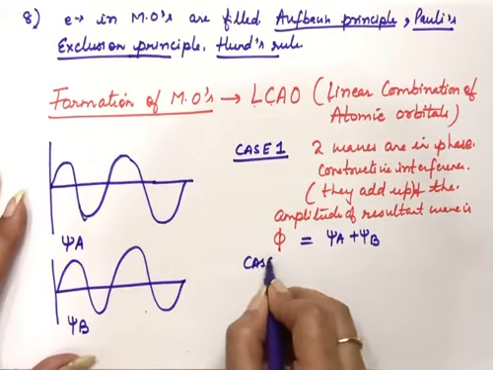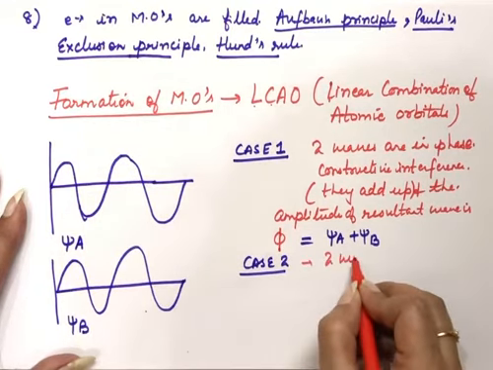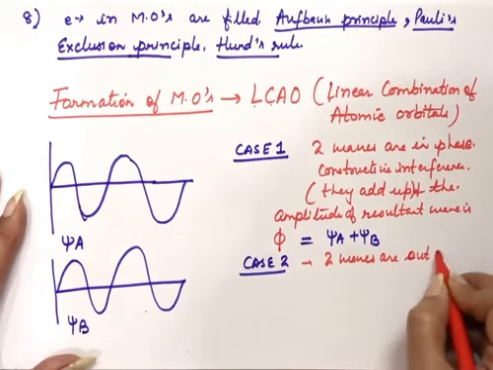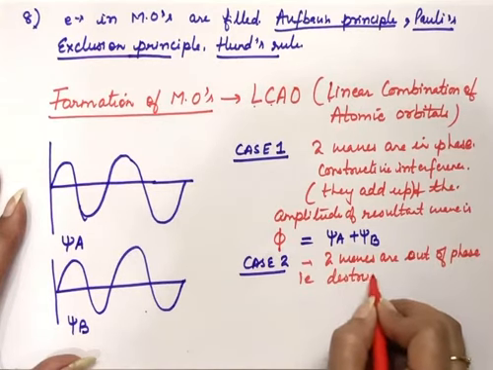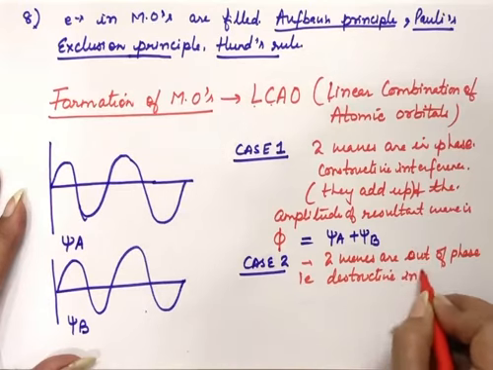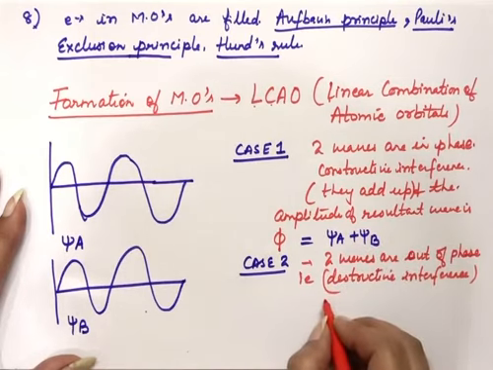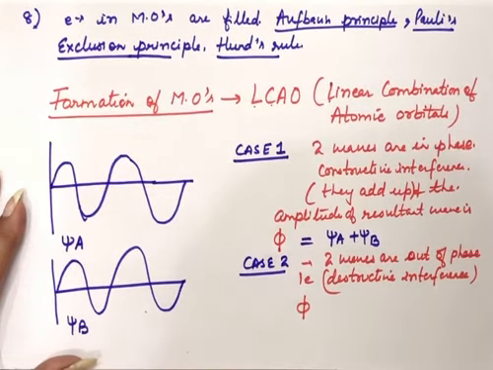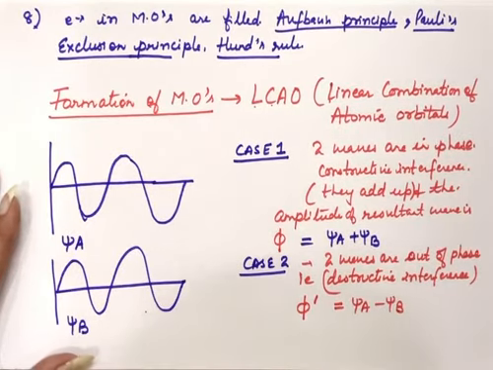And we can have a second case also, that when the two waves are out of phase. Out of phase means there will be a destructive interference in the two waves. Destructive interference means now they will subtract each other. They will not add up here, they will add up here. In this case, what will happen? They will subtract each other, and the resultant wave amplitude we are writing as phi dash, which will be equal to psi A minus psi B. The two waves' amplitudes will subtract each other.